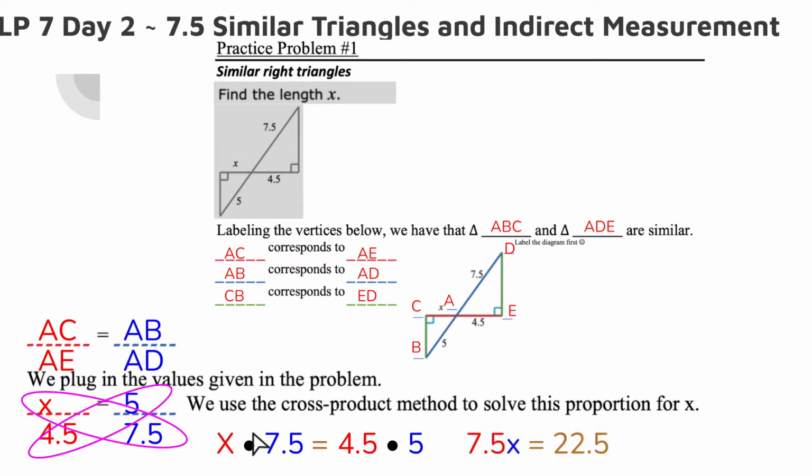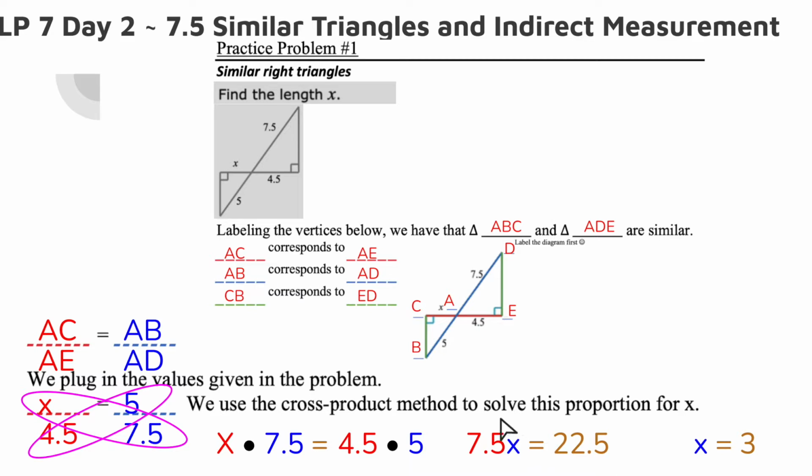So if we reduce those, we have 7.5x, because these guys just get smushed together. And then 4.5 times 5 is 22.5. And the last step that we want to do, we want to get x by itself. So I'm multiplying by 7.5. The opposite of multiplication is division. Oh, I think it's down here. It got cut off a little bit. Usually I have my divide by 7.5 on both sides, so you can see it.